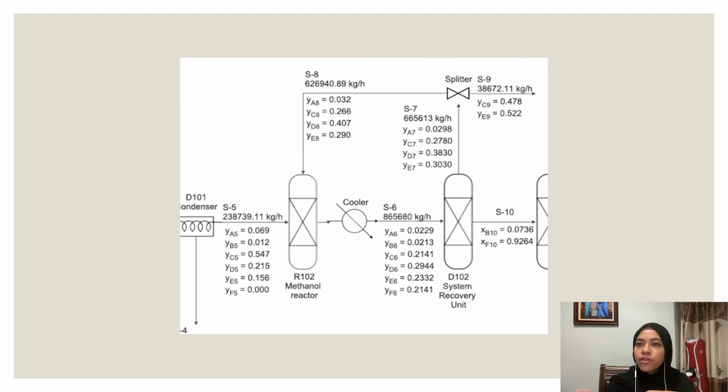Since all of the components are still in vapor phase, they will then continue to enter the cooler and syngas recovery unit. The cooler's main function is to cool down the components to the saturation point of methanol before being fed into the syngas recovery unit. In this unit, 90% of carbon monoxide and hydrogen gas will be recovered and recycled back into the methanol reactor, while the remaining 10% will be discarded. The bottom product would leave as methanol and water only.